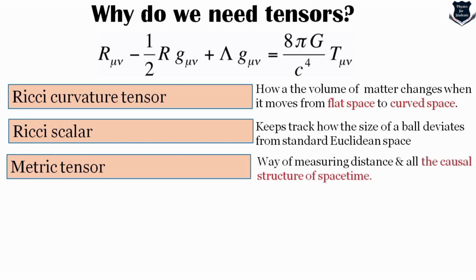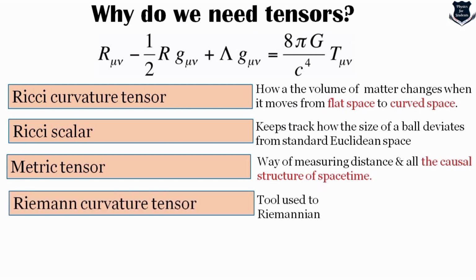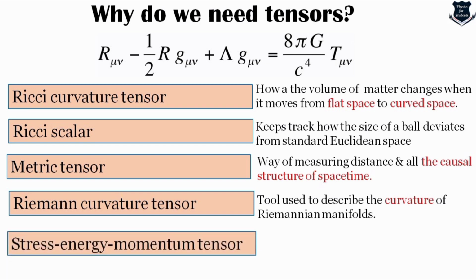There's something called the metric tensor, the intrinsic fault tensor, which measures the causal structure of space-time. We also have the Riemann curvature tensor, which is a tool to describe the curvature of a Riemannian manifold. And finally, the stress energy momentum tensor, which measures the matter movement through space-time, which is responsible for causing the curvature. Each one of these aspects, Ricci scalar, curvature tensor, metric, has been dealt with in detail component by component in my other videos. You can watch them in my General Theory of Relativity playlist.